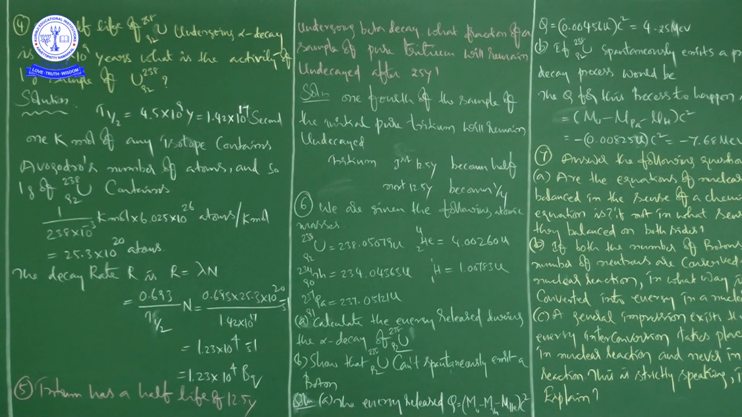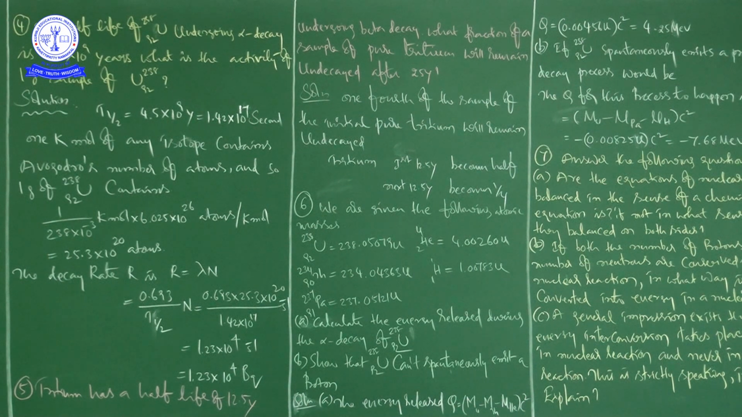Okay, next problem. Tritium has a half-life of 12.5 years, undergoing beta decay. What fraction of a sample of pure tritium will remain undecayed after 25 years? You know very well, half-life is 12.5 years, means after 12.5 years, whatever the source material is present, it became half. But the question is, what is the amount present after 25 years?